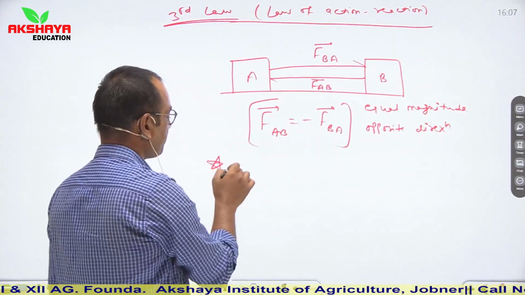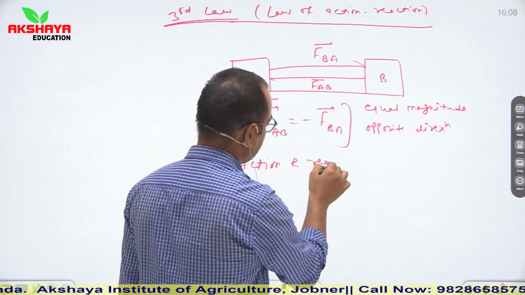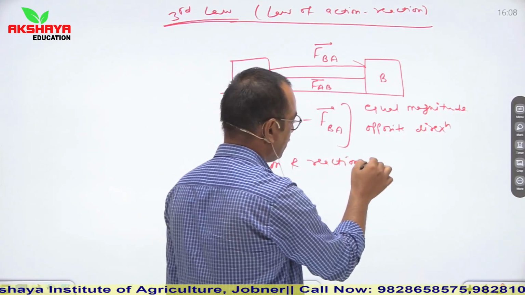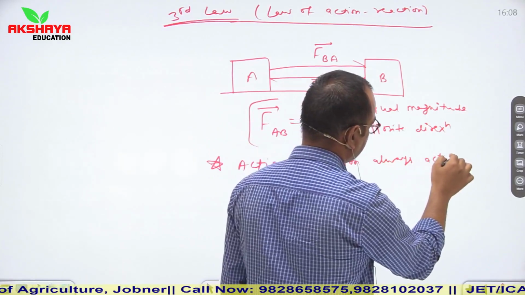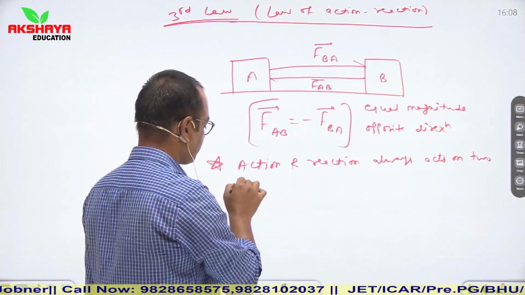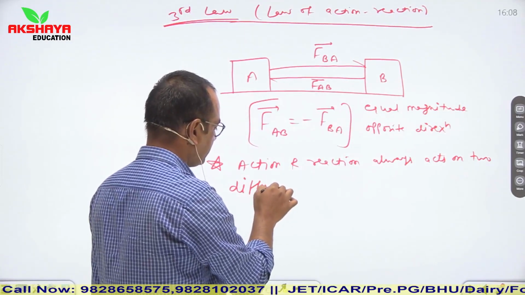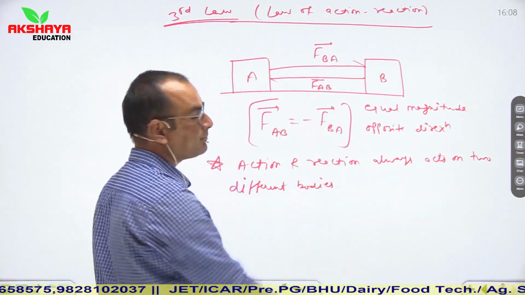Another one is action and reaction always act on two different bodies. So action and reaction act on two different bodies.